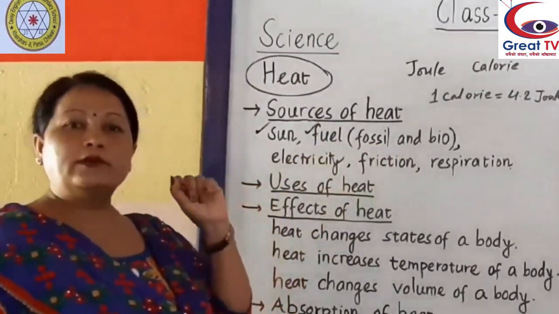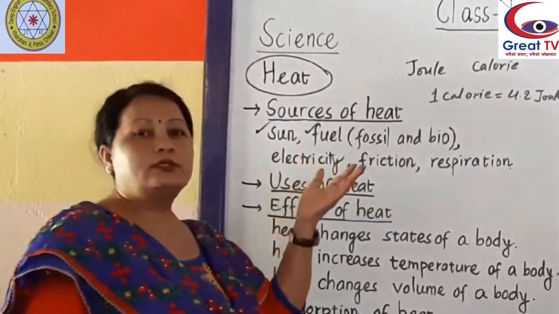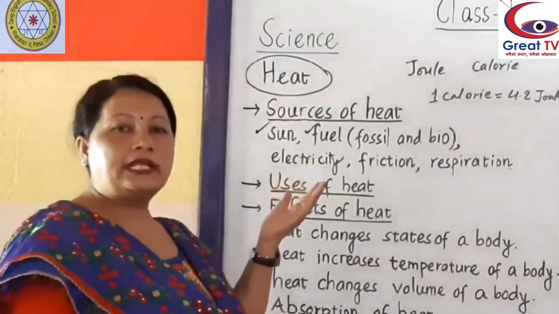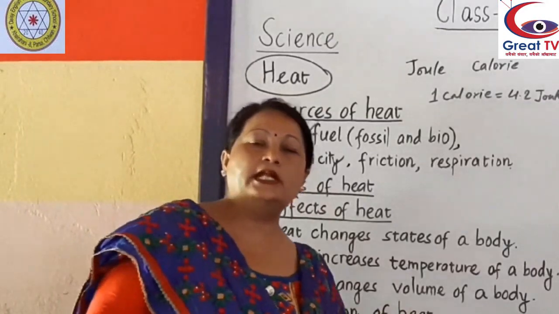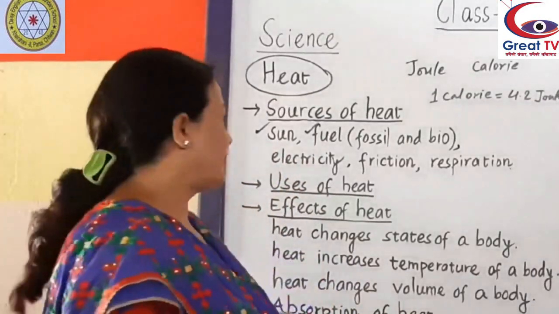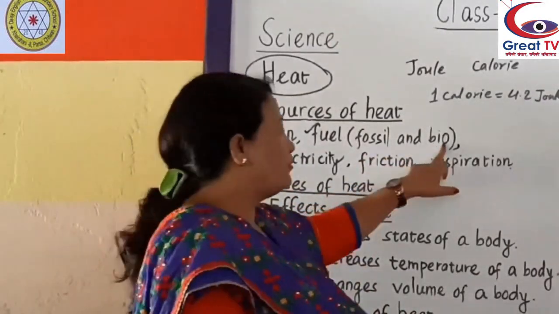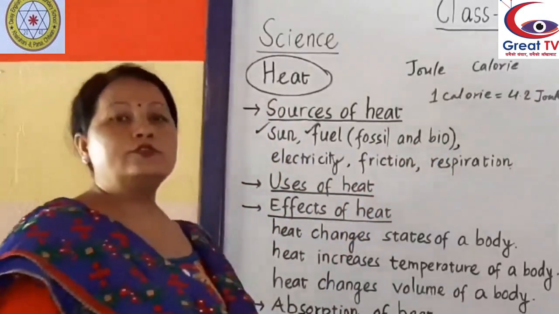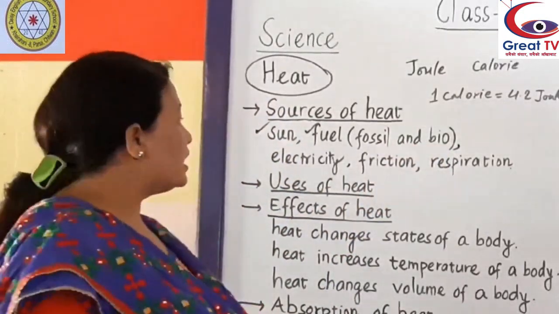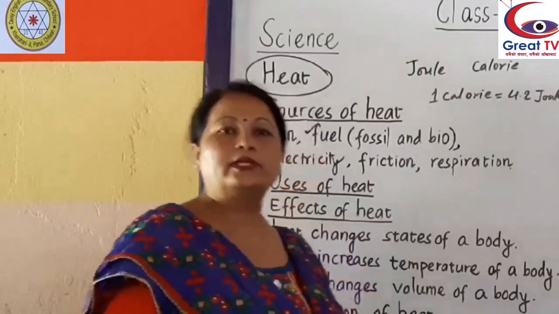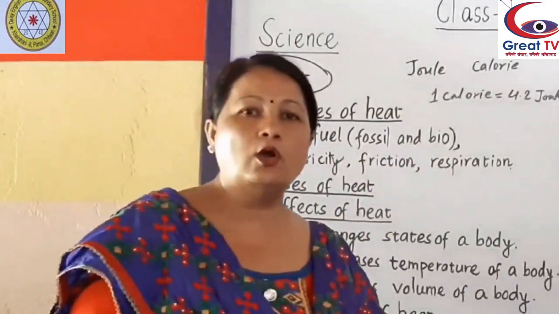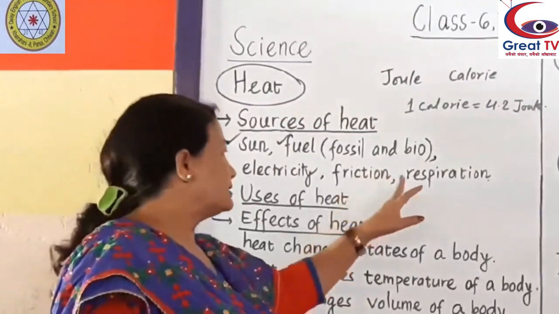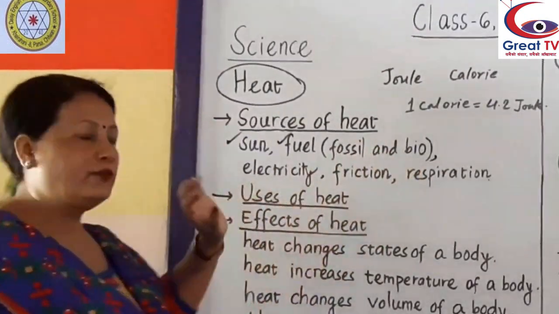They are used in our daily life, such as kerosene and coal are used to cook food, whereas petrol and diesel are used to run vehicles and factories. Now next, biofuels. The fuels which are formed from excreta of animals and their dead bodies are called biofuels. For example, straw, dung cake and biogas are called biofuels.